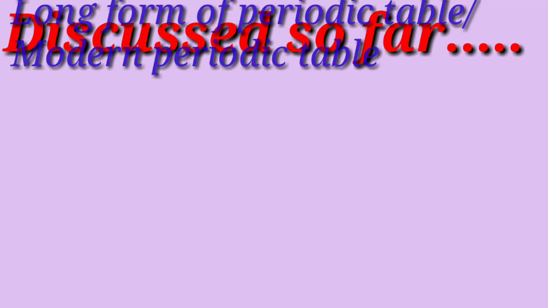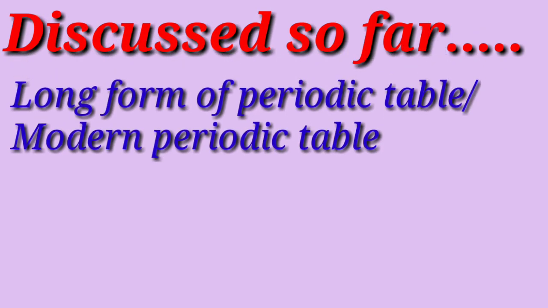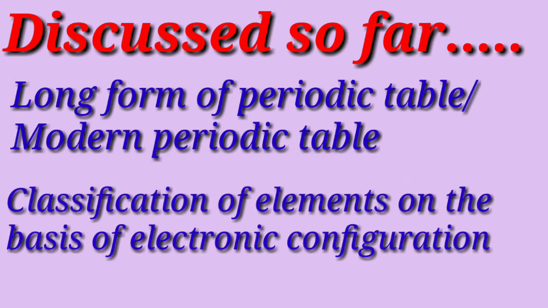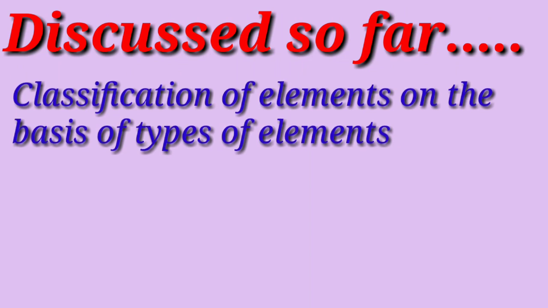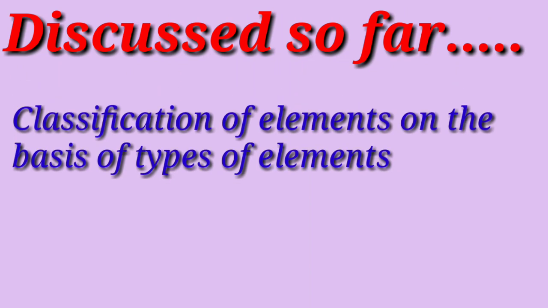Let us revise the topics which we have discussed so far. Earlier we started with the long form of the periodic table or modern periodic table. Second, we discussed the classification of elements on the basis of electronic configuration, and third, classification of elements based on types of elements.